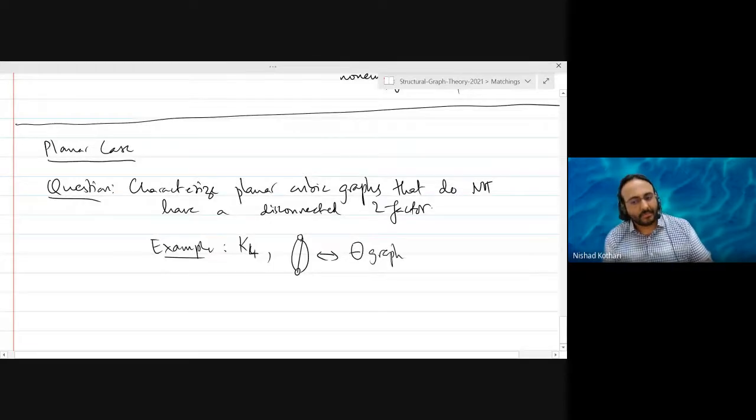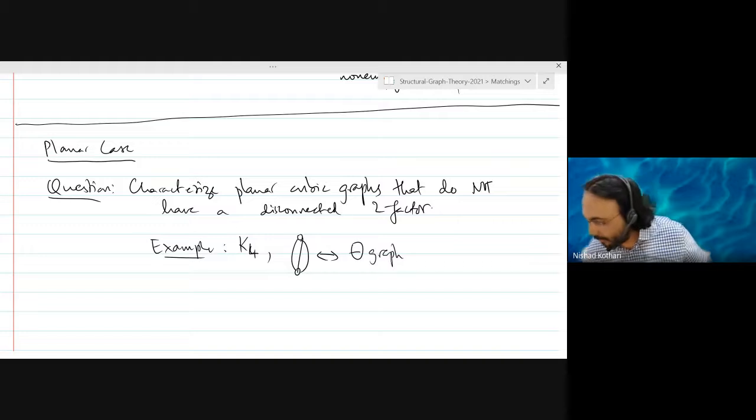It turns out, using planarity and Tutte's theorem in various different combinations, basic facts about planar graphs and Tutte's theorem, Diwan was able to show that these are the only planar cubic graphs that do not have a disconnected two-factor.